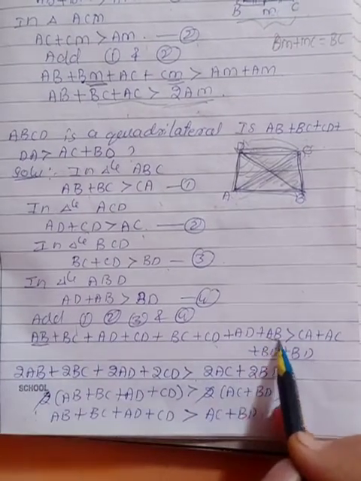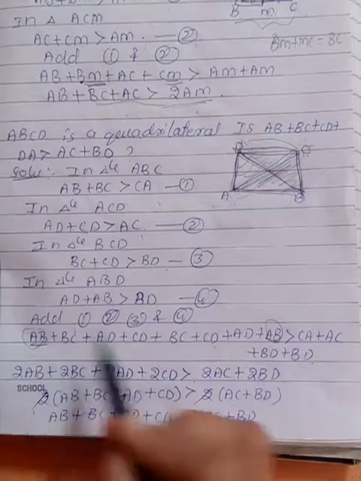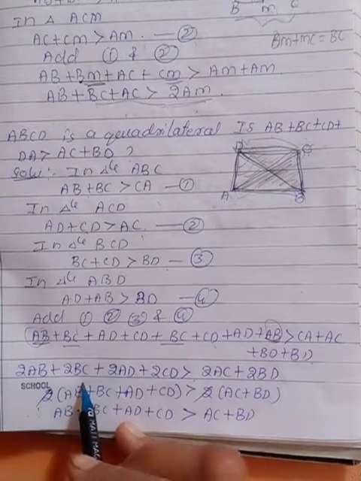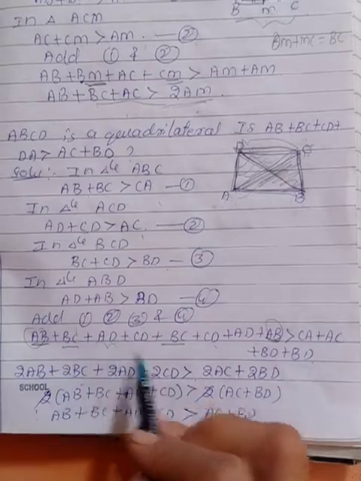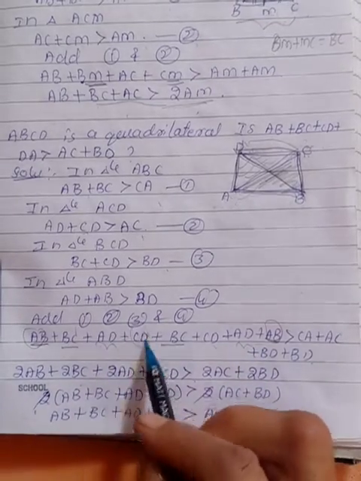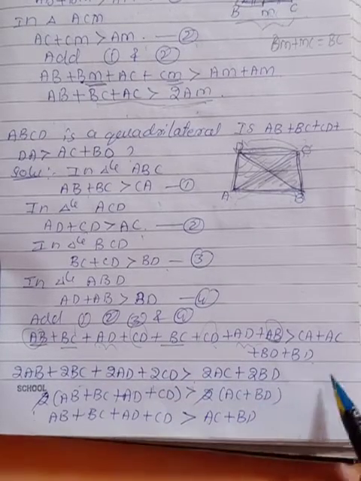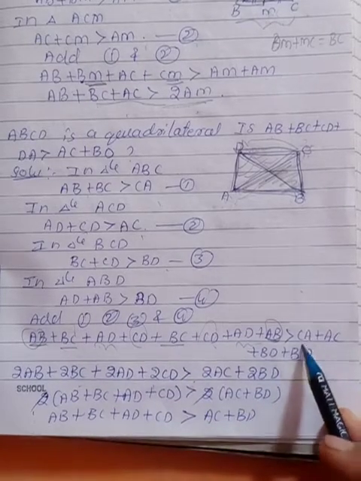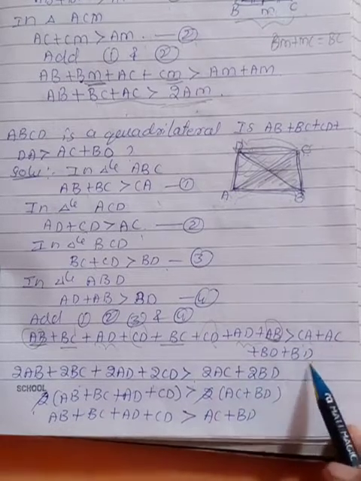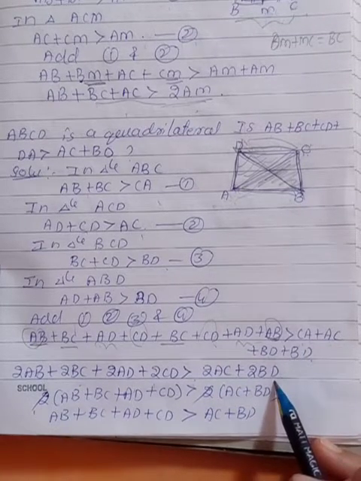AB plus AB is 2AB. BC, BC, 2BC. AD, AD, 2AD. Then CD, CD, 2CD. Here also AC and CA are the same. AC plus AC is 2AC. BD plus BD is 2BD.